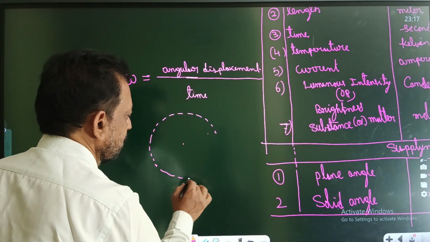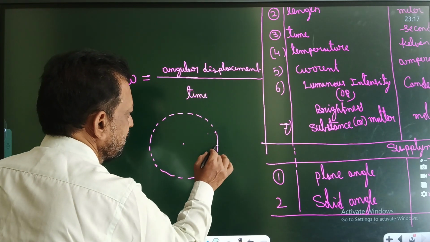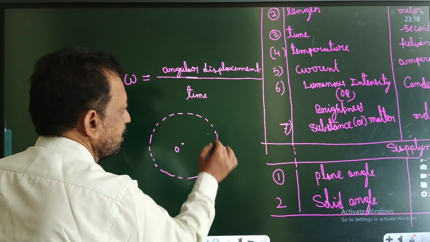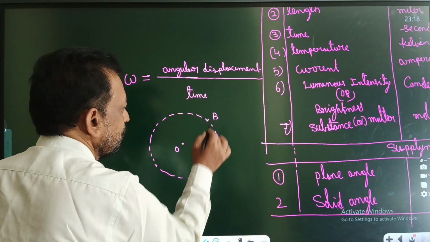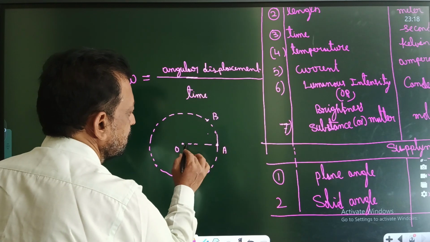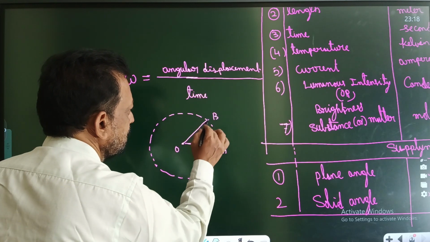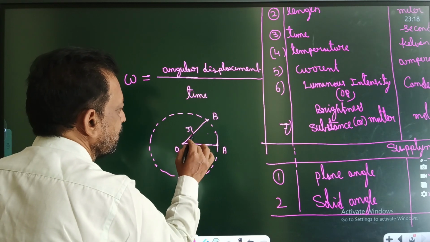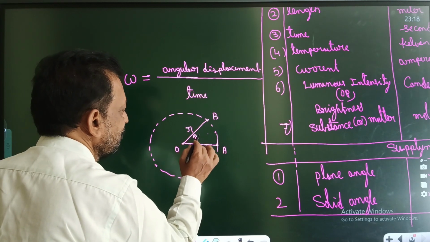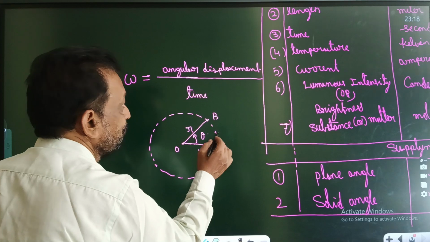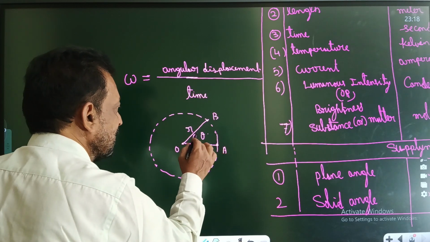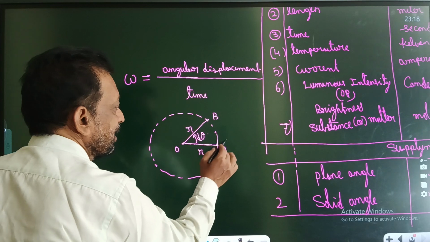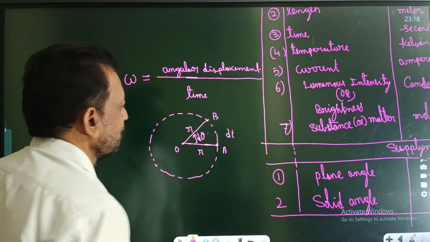So this is my circle rotation. This is my initial position. This is the center O. The initial position is A, then the final position is B. This is the radius R. This is the displacement. How much angle? Theta, angular displacement. How much time is taken? If you say dt, that is a d. It is d theta, and the time taken is dt.